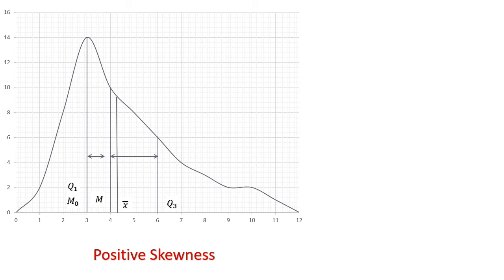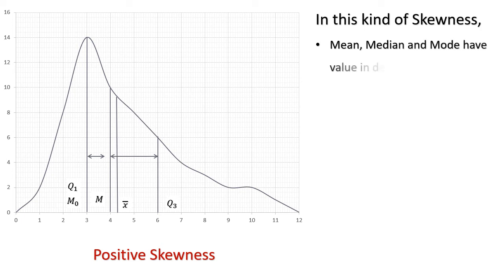Now from this data you can see that mean, median and mode are not equal. Also mode has the lowest value, median is a bit bigger, and x bar has the highest value among the three. Q3 and Q1 don't have equal distance from the median, rather Q3 has a longer distance while Q1 has a shorter distance from the median. So we will write down these things in points. These will be the characteristics of the positively skewed distribution, or positive skewness.